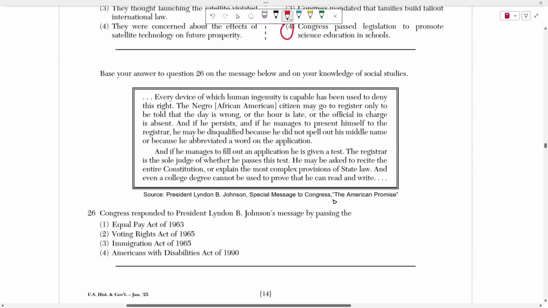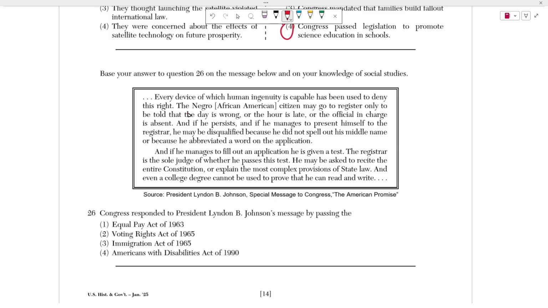Okay. All right, so again, this is from Lyndon B. Johnson's special message to Congress called The American Promise. It says that every device of which human ingenuity is capable has been used to deny the right of the African American citizen to vote. Coming in 3, 2, 1. So 26 is based on this source. It's from Lyndon B.